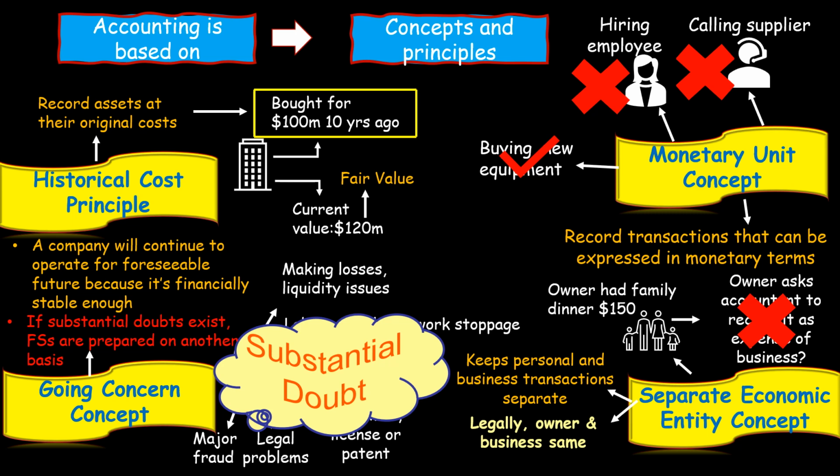that for legal purposes, remember that for legal purposes, the owner and the business will be the same. That we need to keep track of. So this is essentially for sole proprietorship and partnership, because they are not considered separate from their owners for legal purposes. For accounting purposes, they are considered separate. However, for legal purposes, they are one and the same.